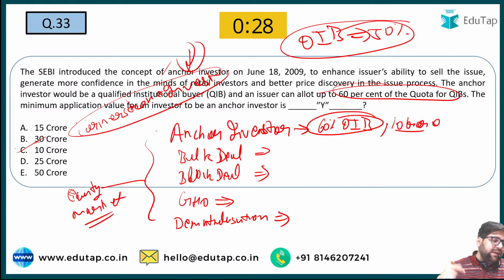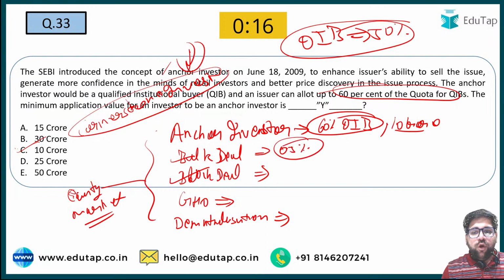Now, if you are dealing in the stock market, you have two different types of deal. The first is bulk deal and the second is block deal. Under bulk deal, there are two conditions. First is 0.5% of the total outstanding shares of the company, or 5 lakh shares. So what is bulk deal?